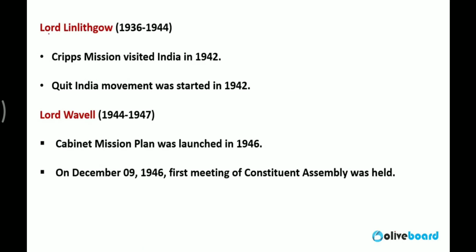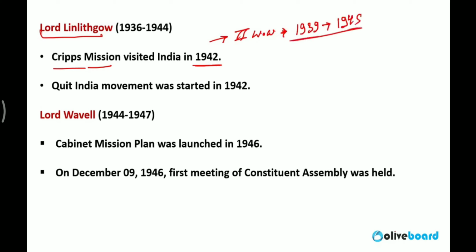Lord Linlithgow. Cripps mission came to India in 1942. Cripps mission came to India to take the support of Indians in Second World War. Second World War started in the year 1939, went up to 1945, and Britishers were looking for the support of Indians during the Second World War. But Indians did not give the support.